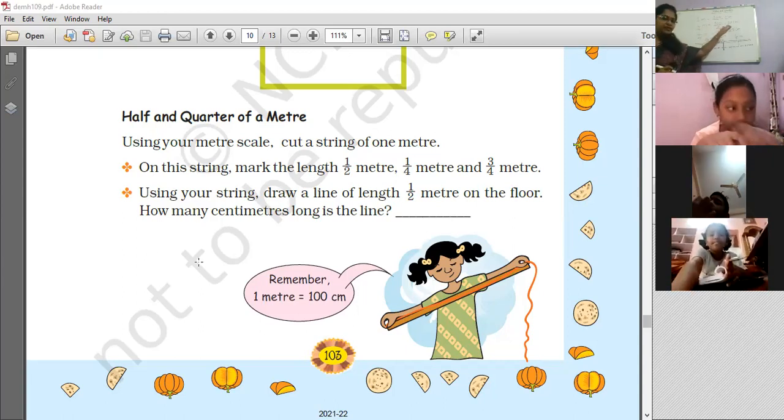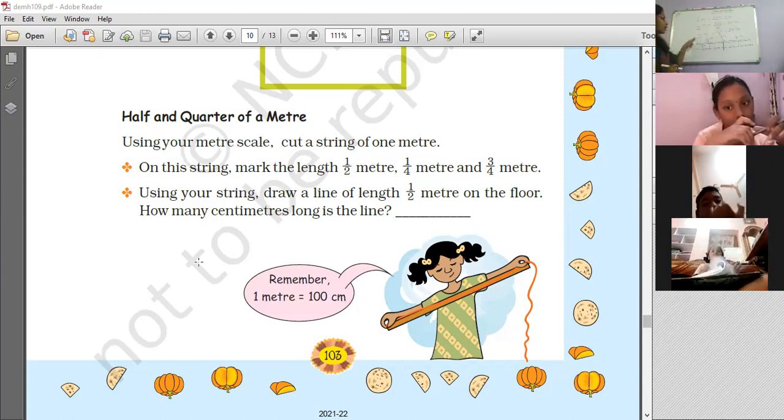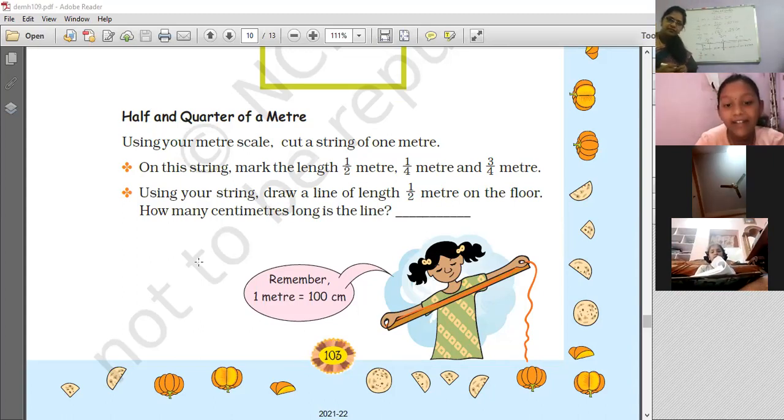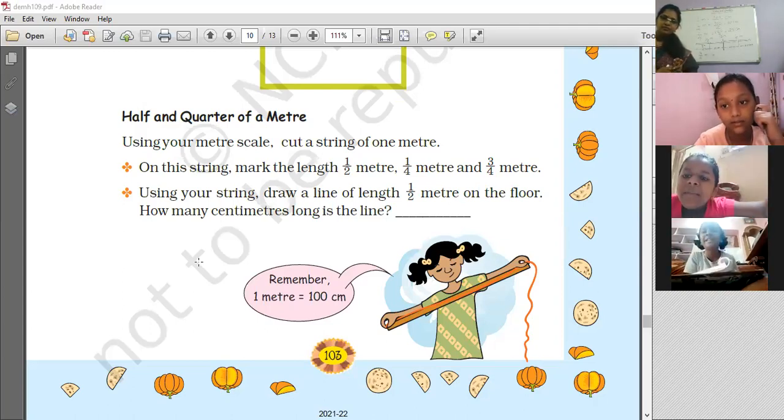Half meter is 50 centimeters. 1/4 of a meter is 25 centimeters. Then what is 3/4 of a meter? 3/4 meter. 3/4 of a meter. 75 centimeters. Yes, 75 centimeters. Very good, children.